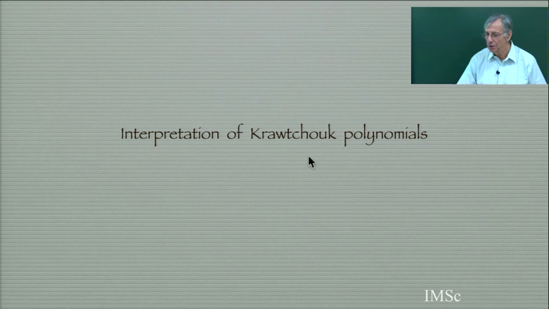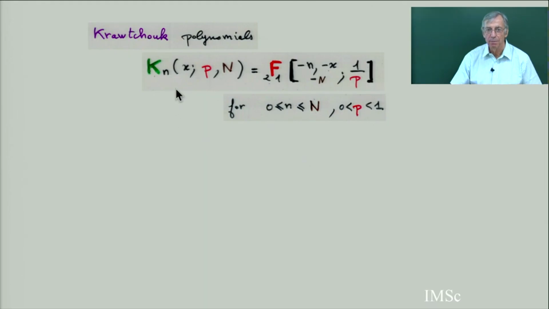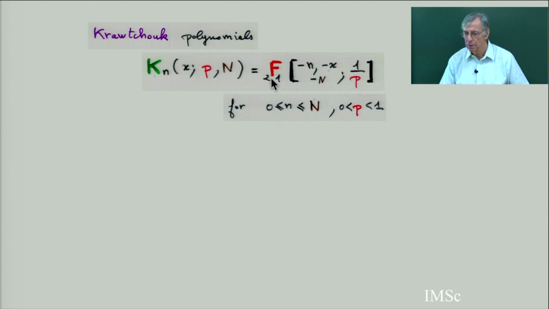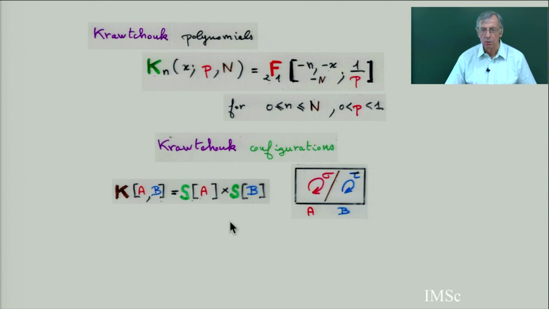Now the Krawtchouk polynomials. Now it's a finite number of polynomials. The index n goes from 0 to capital N. And this is the expression of the Krawtchouk polynomial. There is a parameter p and a parameter capital N. And it's a finite sequence. So the Krawtchouk polynomial is again interpreted as a pair of permutations.